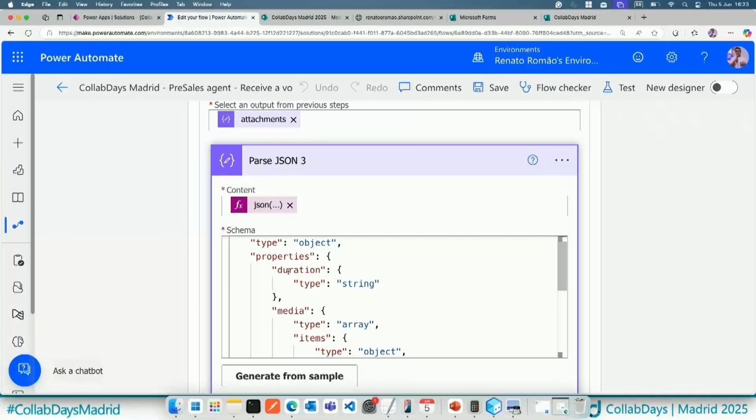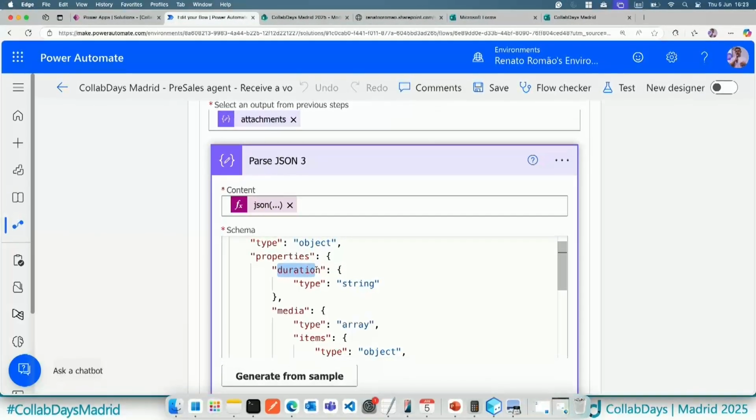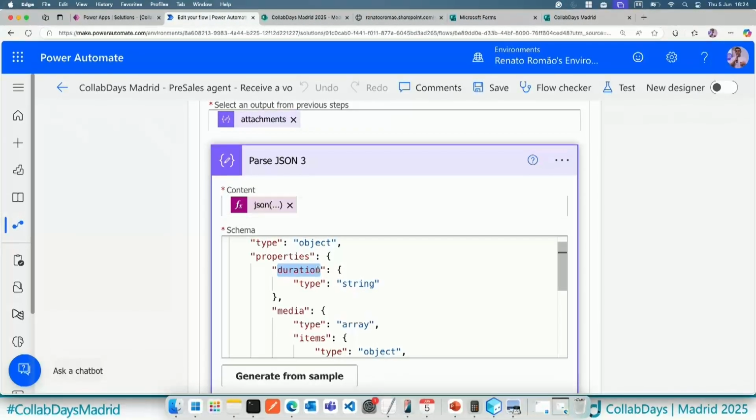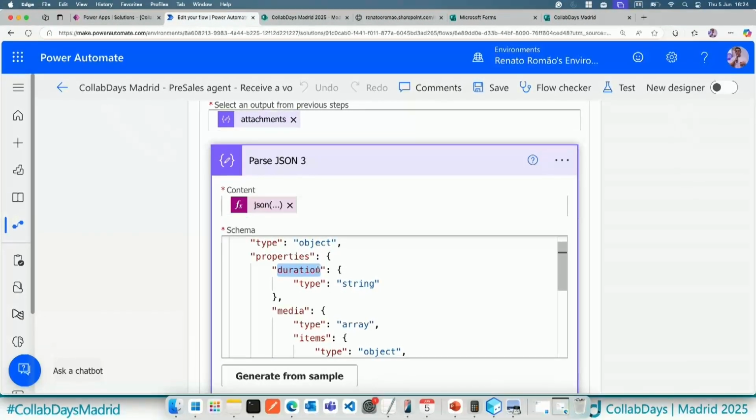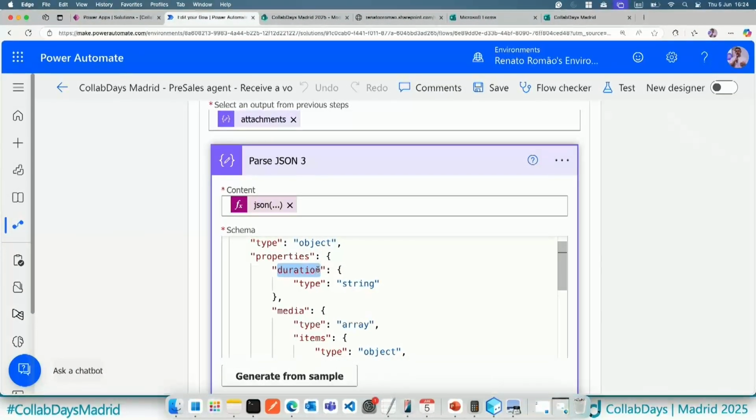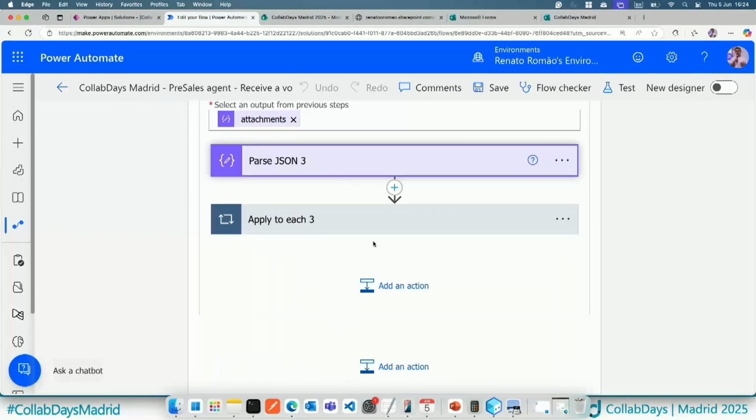And also in this case, I'm taking a look at the duration. Because, for example, if we have an audio with 10 minutes, probably we have a timeout when we are sending the request to the Whisper. So we need to be careful with the duration or set a limit for the users, just to prevent using something like 10,000 tokens just to extract an audio message. So you need to be careful with that.